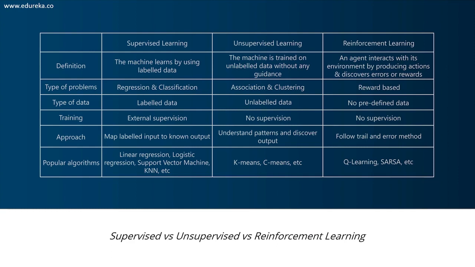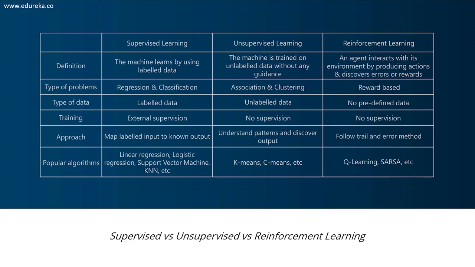Now, the type of problem that is solved using supervised learning is regression and classification problems. We'll discuss what regression, classification, and clustering are in the upcoming slides, so don't worry if you don't know what they are. Unsupervised learning is mainly used to solve association and clustering problems. Reinforcement learning is for reward-based problems.